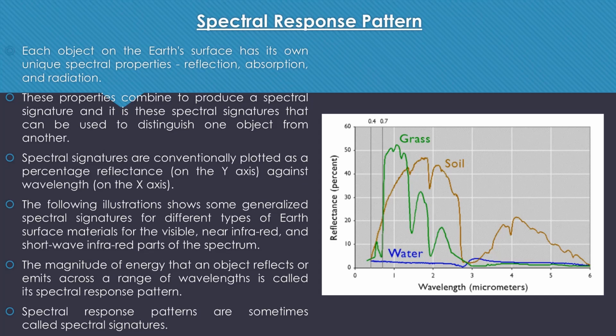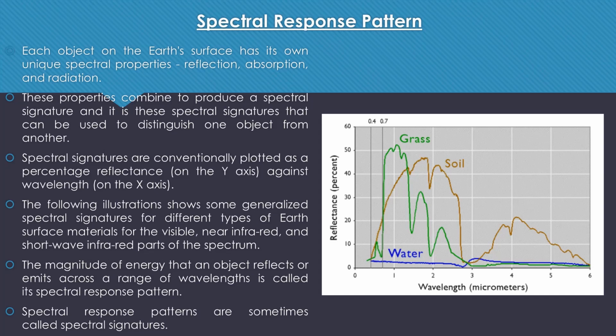To create spectral signatures, basically we take a 2D graph in which on the y-axis we put reflectance and on the x-axis we put wavelength in micrometers. After creating this 2D graph, we plot the reflectance of any particular feature at a particular wavelength. Suppose water. For water, we know that water reflects most of its energy in the blue wavelength. So the spectral response pattern of water will have its peak in the wavelength of the blue spectrum.